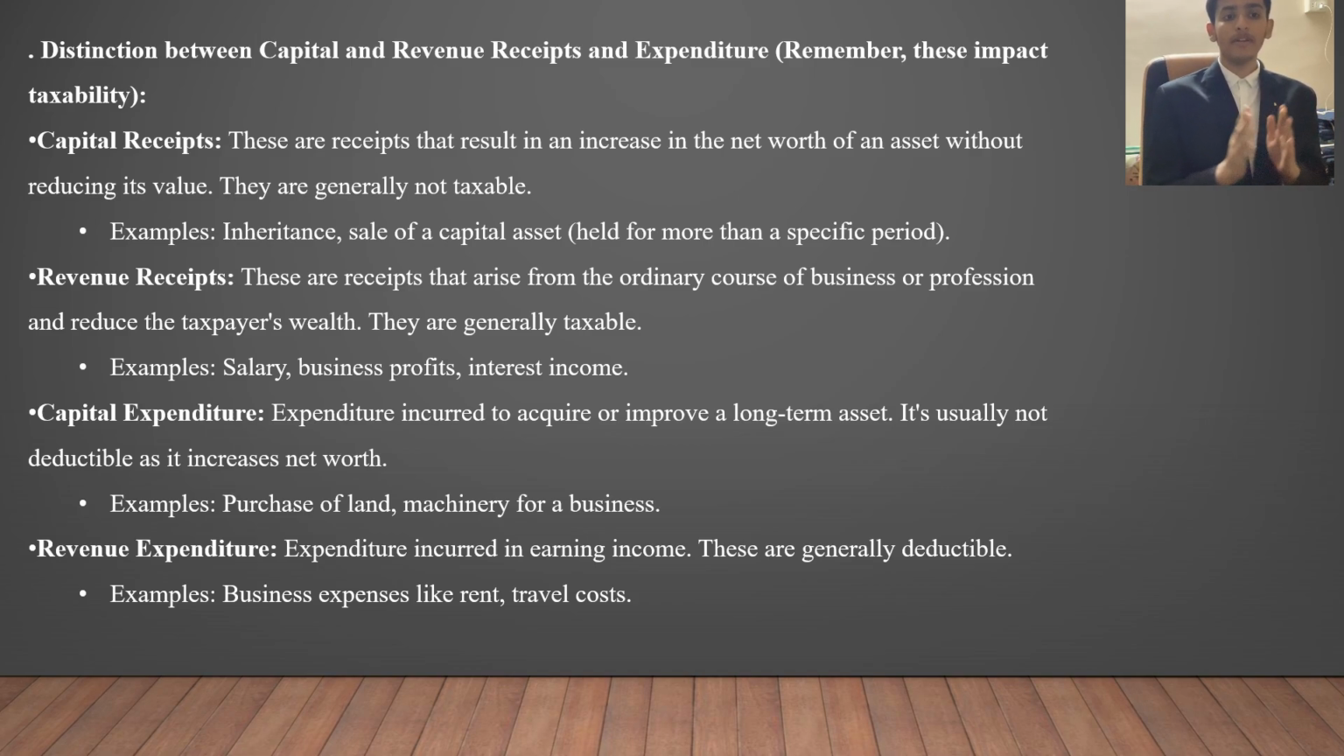Next is the distinction between capital and revenue receipts and expenditure. Now these terms we have already seen. These impact taxability by a lot. We know capital receipt and revenue receipt, so let's skip that and move on to capital expenditure and revenue expenditure. Expenditure incurred to acquire a long-term asset is capital expenditure, and expenditure incurred in earning income is revenue expenditure. What we discussed just before this slide is basically revenue expenditure. Now these are just the deductibles that we have seen before.